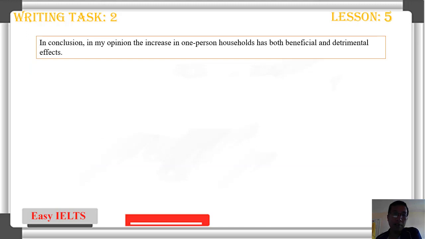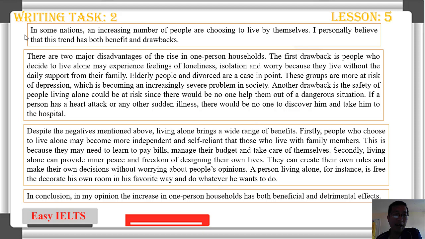And for conclusion, very easy. In conclusion, in my opinion, the rising number of one-person households has both beneficial and detrimental effects. Okay, this is the entire essay. You write it down, study it, study the structures, and learn it.